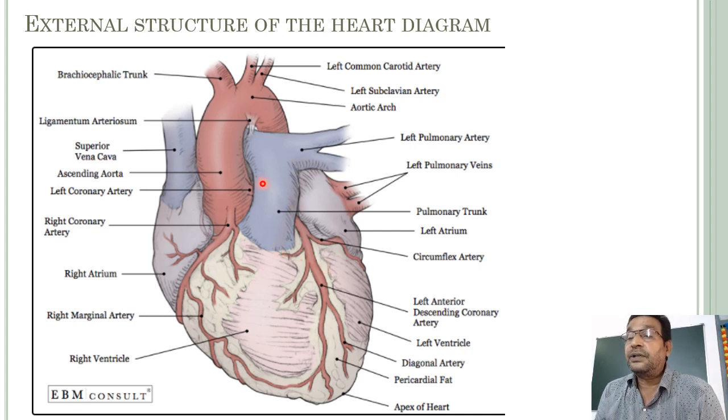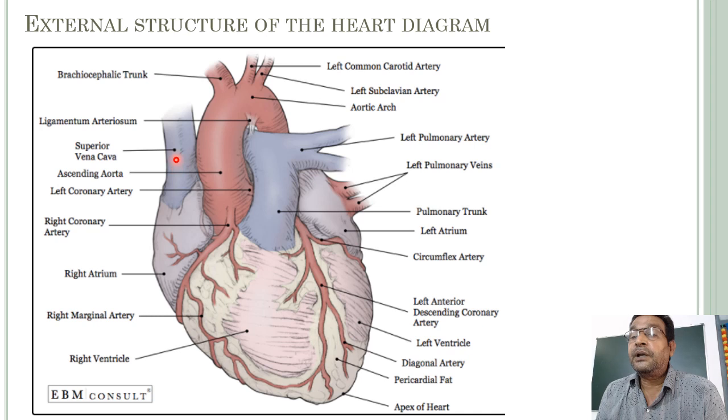And then this is the pulmonary aorta. It is divided into two pulmonary arteries, which supply deoxygenated blood to the lungs, and this is the main aorta. These are the left pulmonary veins entering the left atrium.